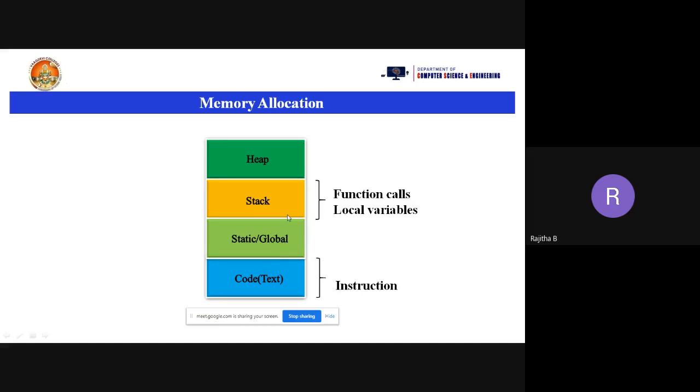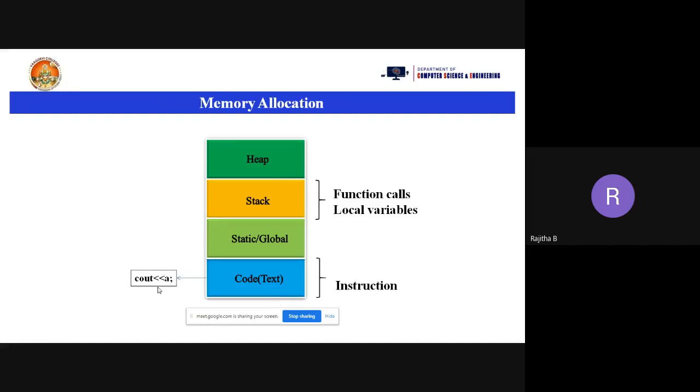Now the third one, the stack. Here we have function calls and local variables. Suppose you call add of int a comma b. When you call that function, it goes to the function definition. If you take any variables in the function definition, the function and its local variables are stored in the stack memory location. Is this clear now? Yes, ma'am.